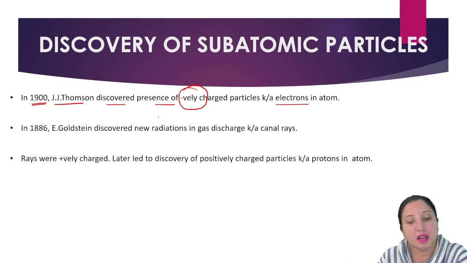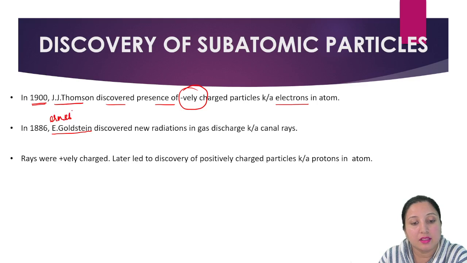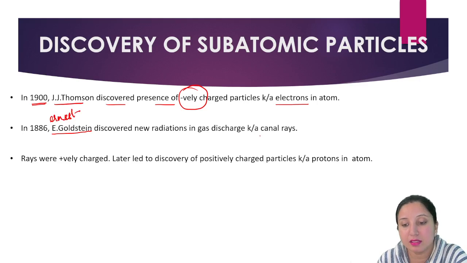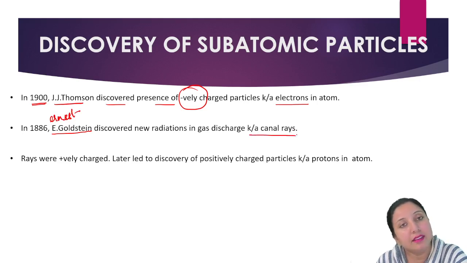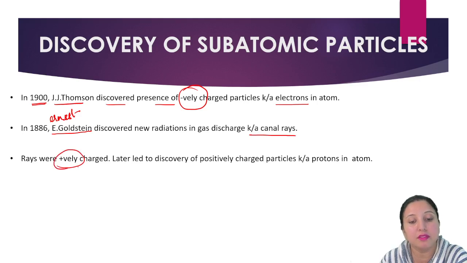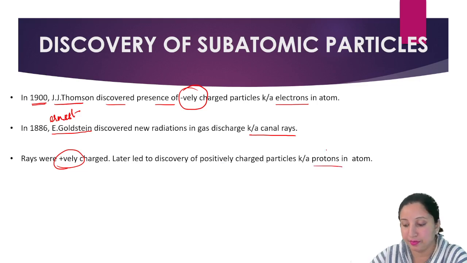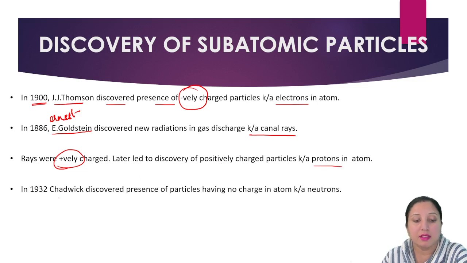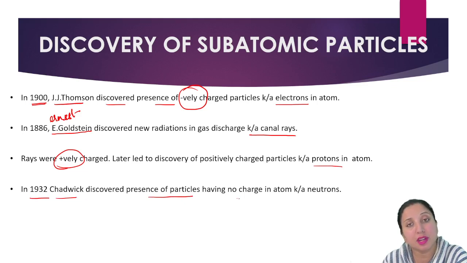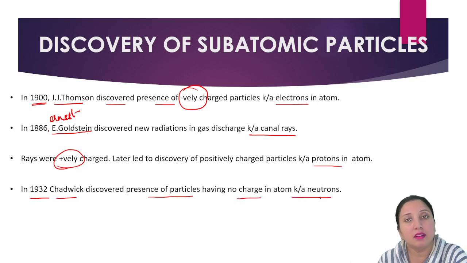Then the next comes E. Goldstein. E stands for Ernest Goldstein. He discovered new radiations in the gas discharge called the canal rays, and these rays were found to be positively charged. Later, he discovered that the positively charged particles are the protons in the atom. Then the third, in the year 1932, Chadwick discovered the presence of particles which were chargeless and later on called neutrons.